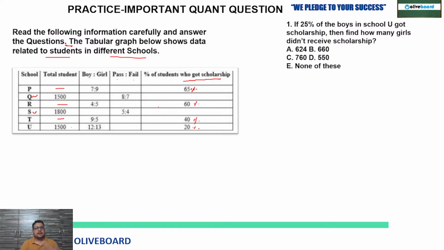There will be a condition in the question itself, and you have to use both data, the table and that question data, to get the answer here. When you see this kind of question, the first question: if 25% of the boys in school U got the scholarship, then find out how many girls didn't receive the scholarship.